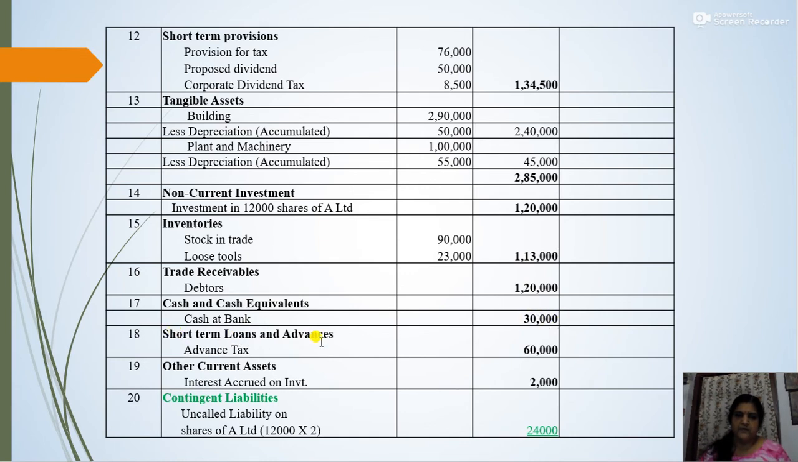Then short-term loans and advances, there is advance tax. The advance payment of tax is given in the question, 60,000. So under current assets, short-term loans and advances, advance tax constitutes 60,000. Then under other current assets, there is one item, that is interest accrued on investment. Interest accrued on investment 2,000 will be written under the head other current assets. So these are the various items coming under the head assets.